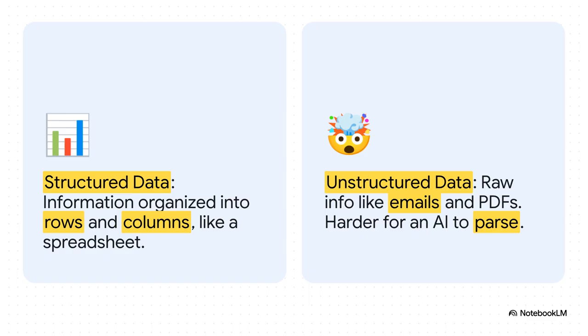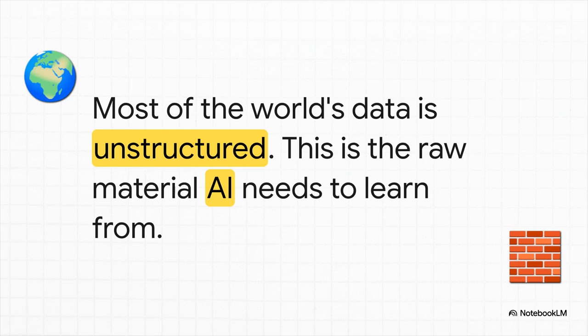But then, there's the other side, unstructured data. This is the wild stuff. Emails, PDFs, chats, all that human conversation. It's messy, it's unpredictable, and it's almost everything. And here's the kicker. Most of the data out there, over 80% of it, is that messy, unstructured kind. This is the raw clay that AI has to work with. So our entire story today is about this big transformation. How do you take that lump of clay and sculpt it into something, well, intelligent?